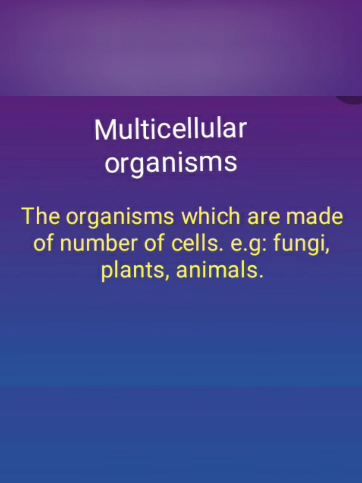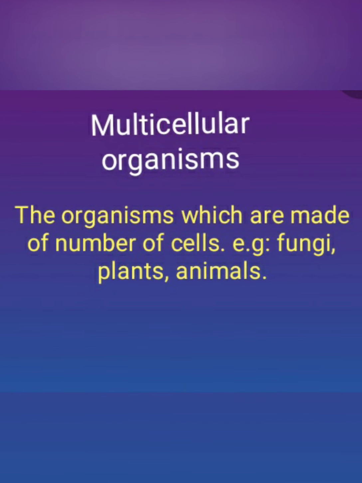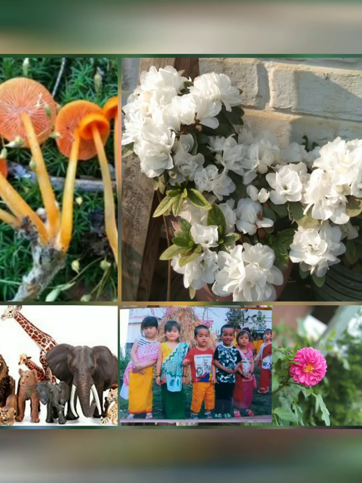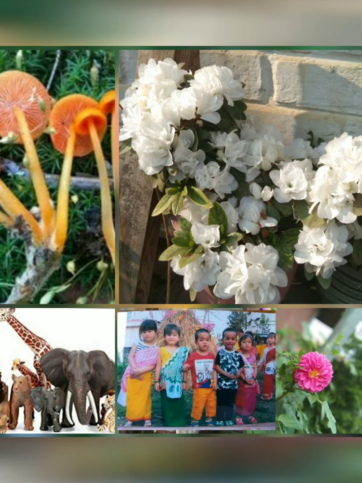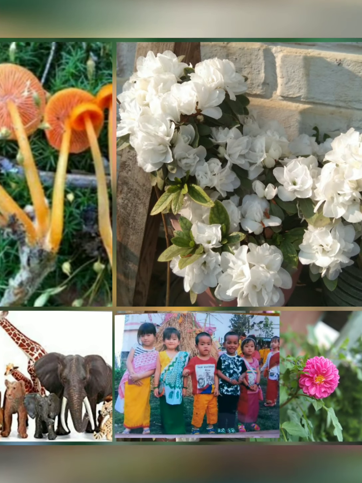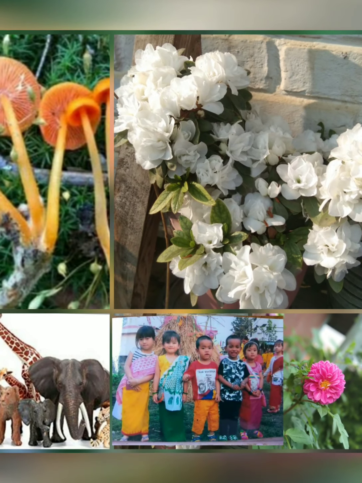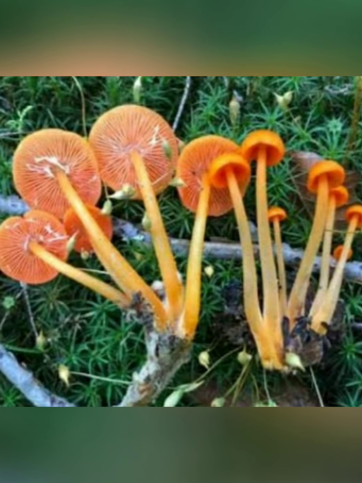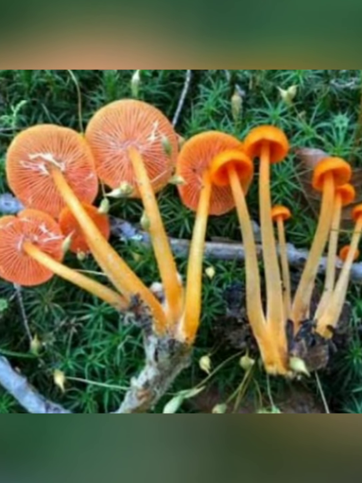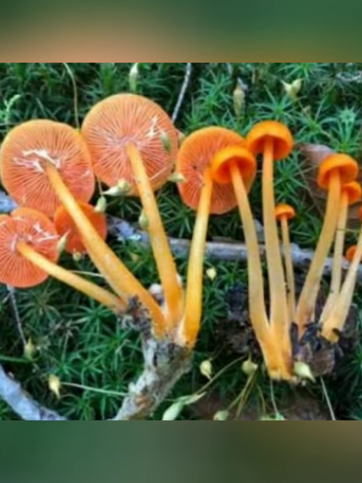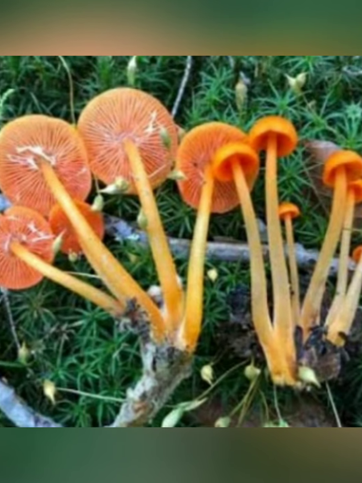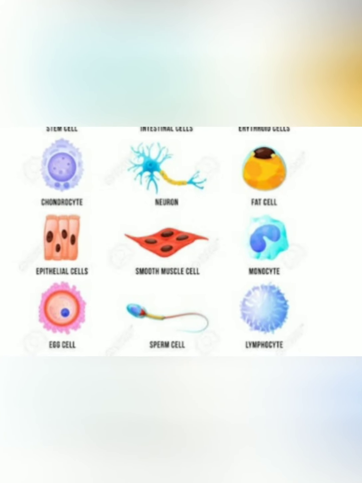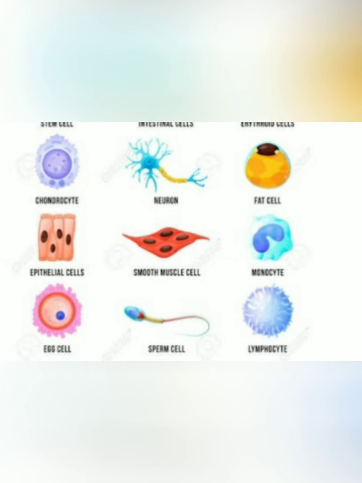The organisms which are made up of a number of cells are known as multicellular organisms. Fungi, plants, animals are the examples which you can see in the picture here. These are all multicellular organisms. Some organisms can also have cells of different kinds. See, some organisms, they have what? Cells of different kinds. An example is the human, and you can see the cells of the human here, different types.